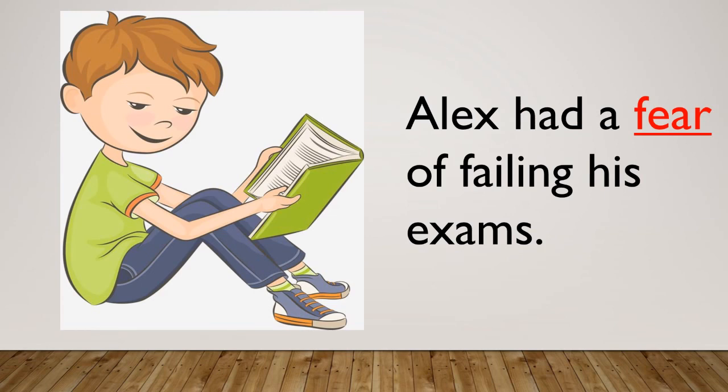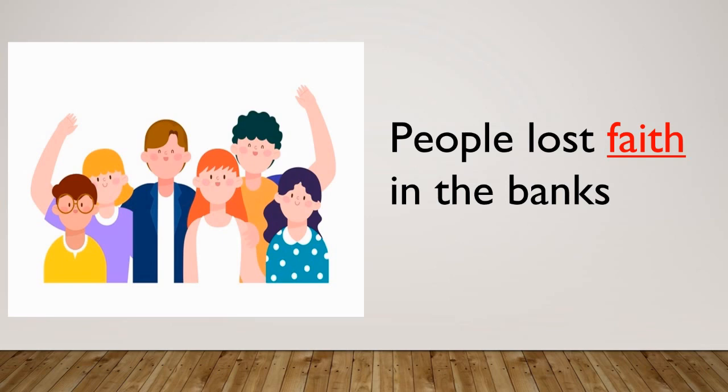Look at this example. Alex had a fear of failing his exams. Fear is an example for an abstract noun. You can see Alex, but you cannot see fear. So, it is an abstract noun. Next example. People lost faith in the banks. You can see people and banks, but you cannot see faith. So, it is an abstract noun.